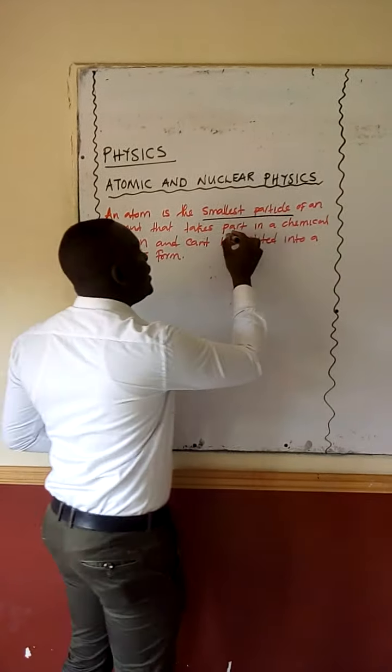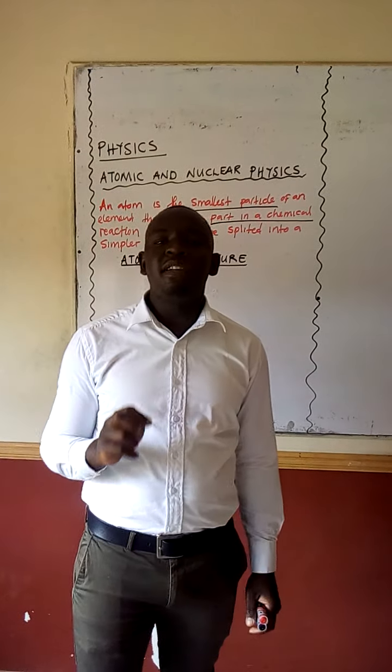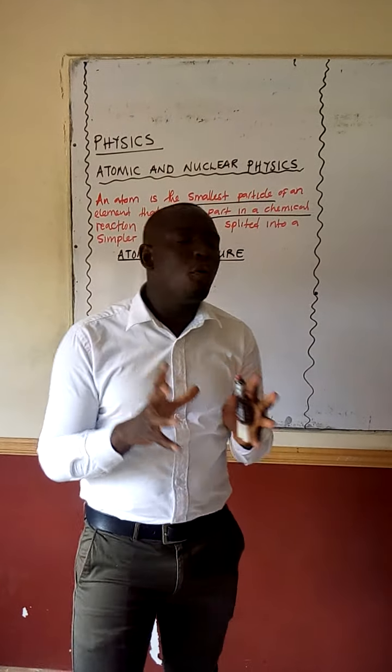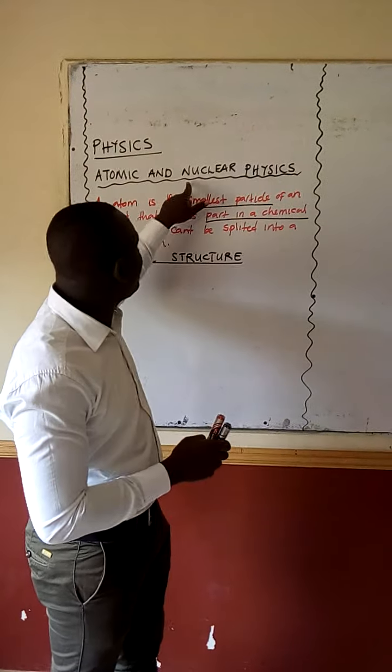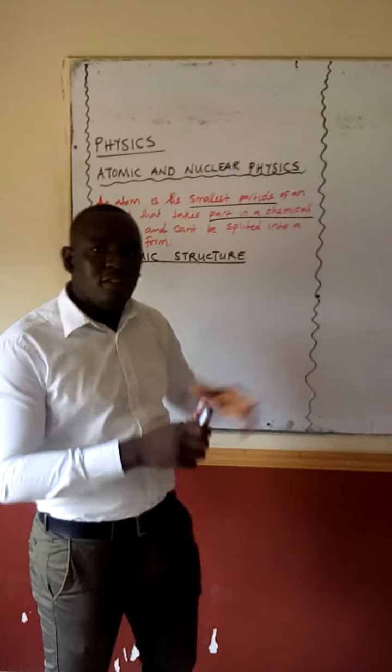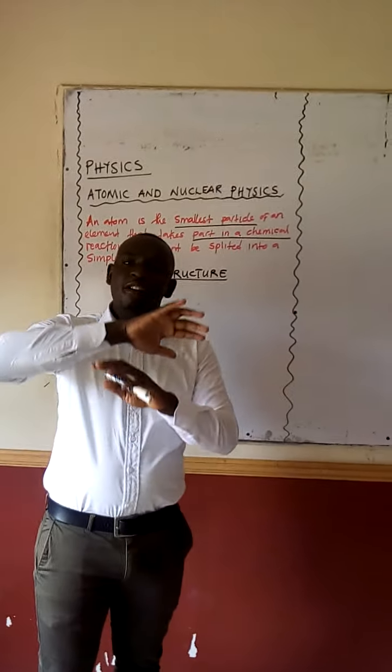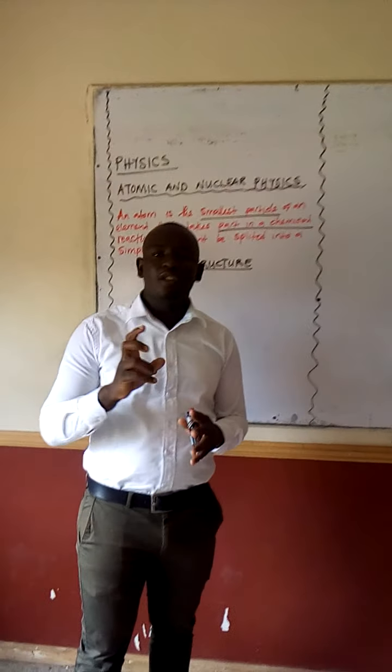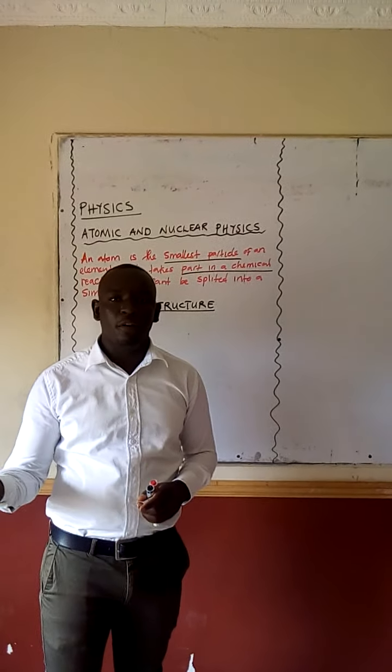We have defined an atom as the smallest particle of an element, but we should also understand that this atom is made up of two things. It is made up of the central part that we call the nucleus. That's the reason why we have nuclear physics. And we also have the outer part of the atom that is called an electron shell.